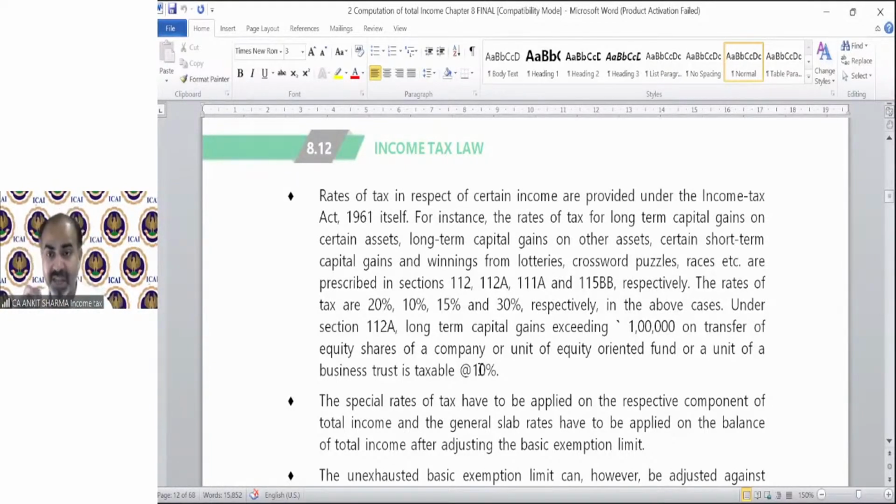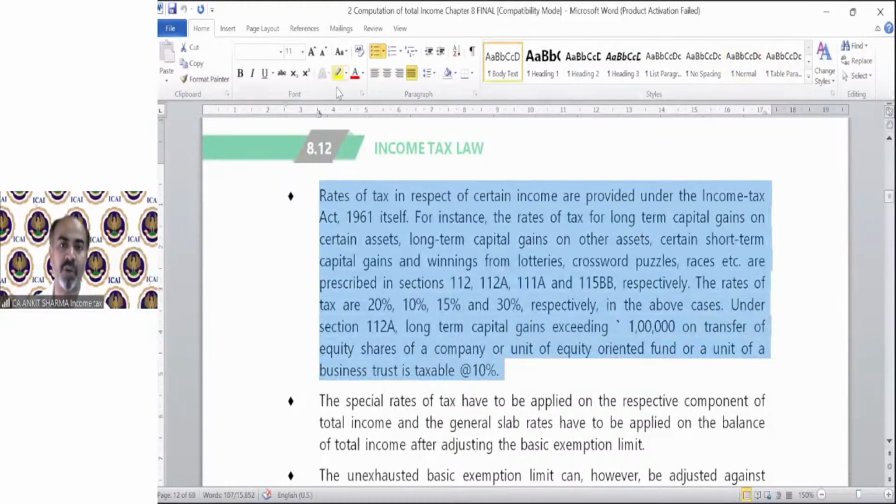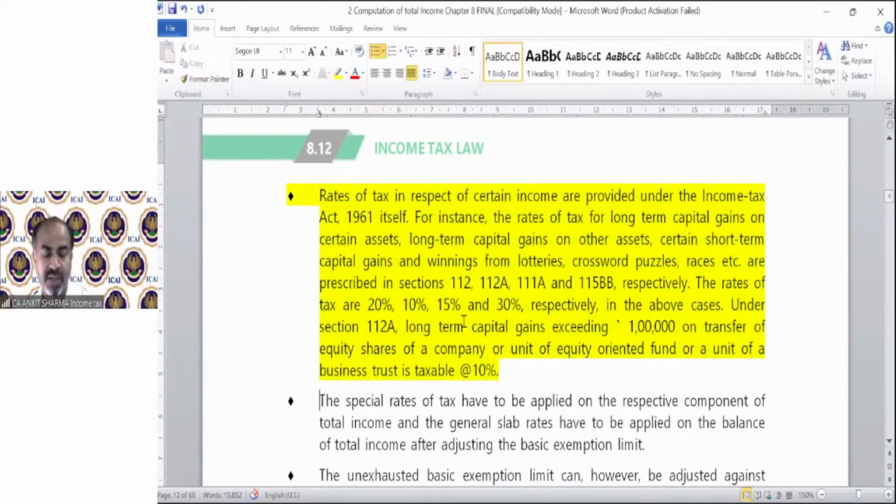There are some incomes which are taxable at a special rate, and these topics I have discussed with you in the capital gain chapter. Long-term capital gain under section 112, other than section 112A, is taxable at the rate of 20%. 112A capital gain is taxable at the rate of 10%. 111A is short-term capital gain on transfer of equity shares or equity-oriented fund via a recognized stock exchange after paying STT, which is taxable at the rate of 15%.